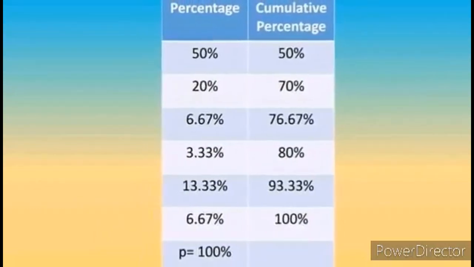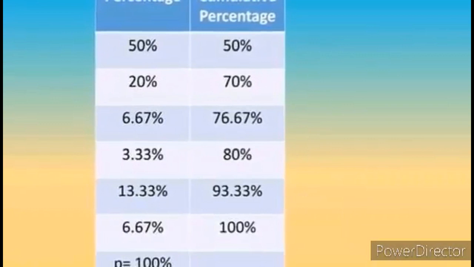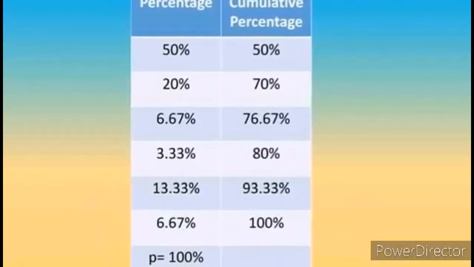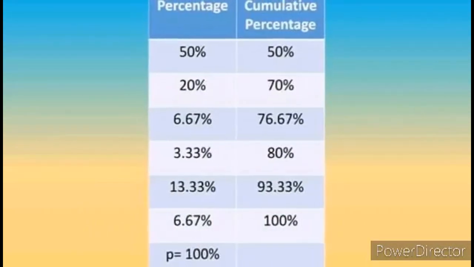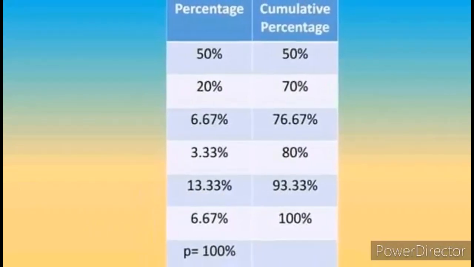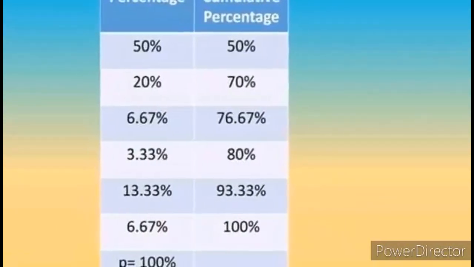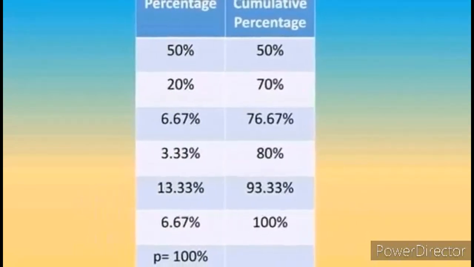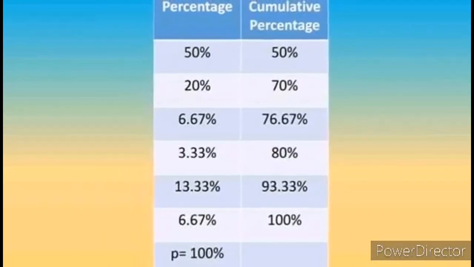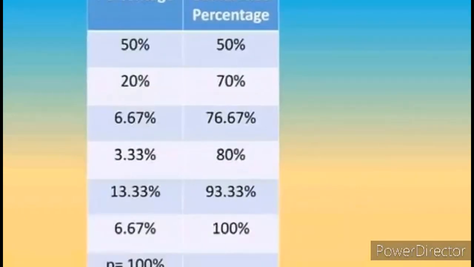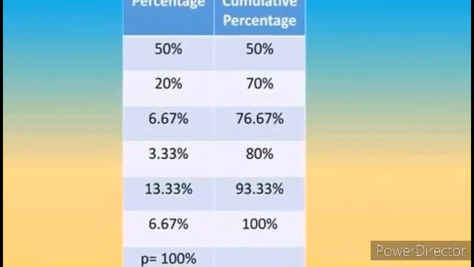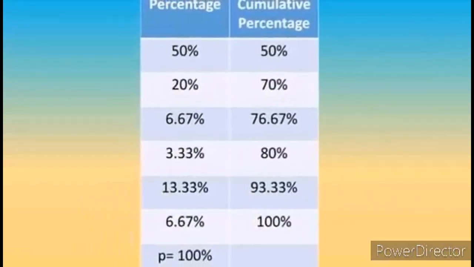Next is the cumulative percentage. 50% plus 20% equals 70%. 70% plus 6.67% equals 76.67%. 76.67% plus 3.33% equals 80%. 80% plus 13.33% equals 93.33%. 93.33% plus 6.67% equals 100%.